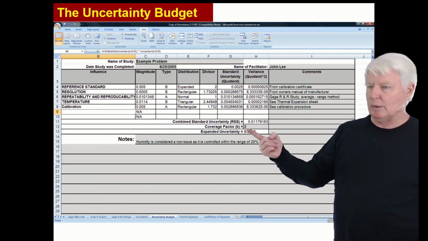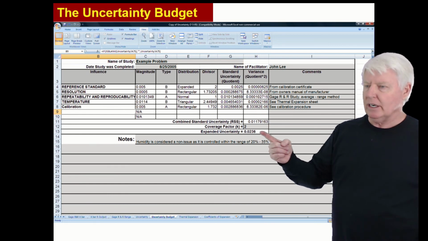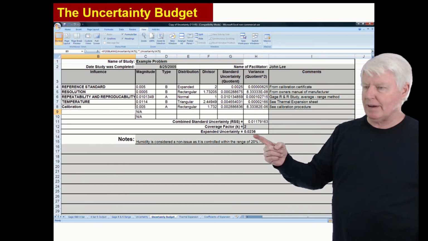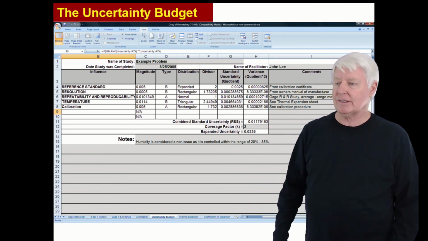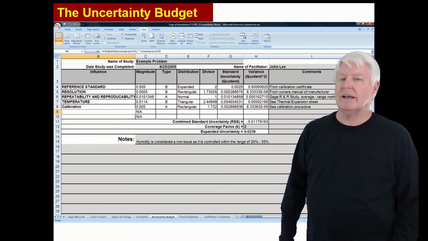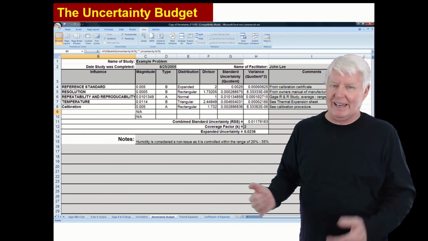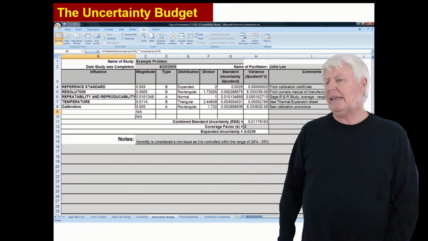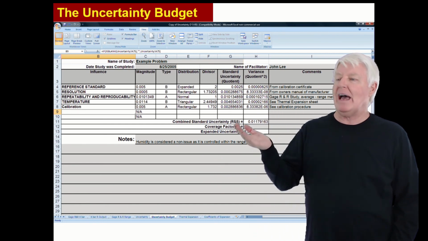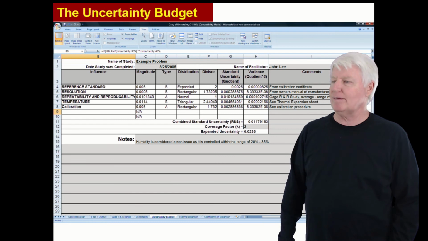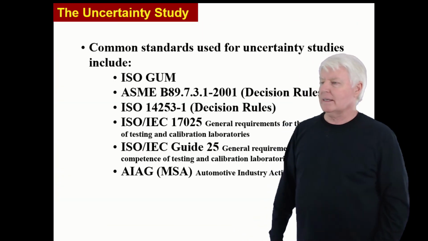Now that you have that, you multiply it by 2. That gives you your 2K. And then whatever you measure, you add and subtract that from that measurement value to see if it straddles the spec limits. If it doesn't, then you know it's good or bad, as explained earlier. So the uncertainty budget is pretty thorough. You have to dig pretty deep. And if you do one, the hardest one is your first one, I can tell you that. But after that, they're pretty easy. They're not anything you need to be concerned with. They're not that difficult.